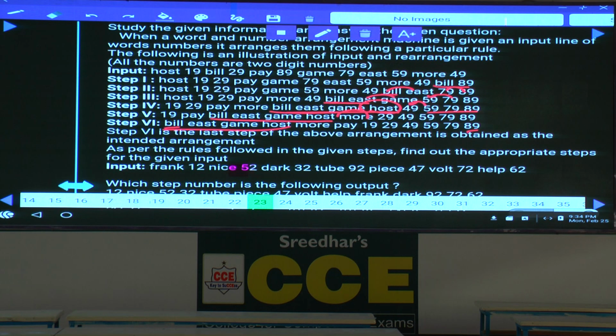All the five words were shifted, next word. Now the next number is arranged at the left hand side. Clear now? This is how these were arranged in each of the steps. All these questions 23 to 28 are of the same order. Then 29 to 31.